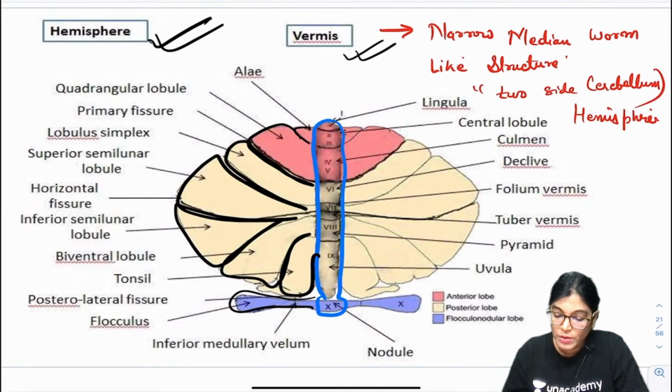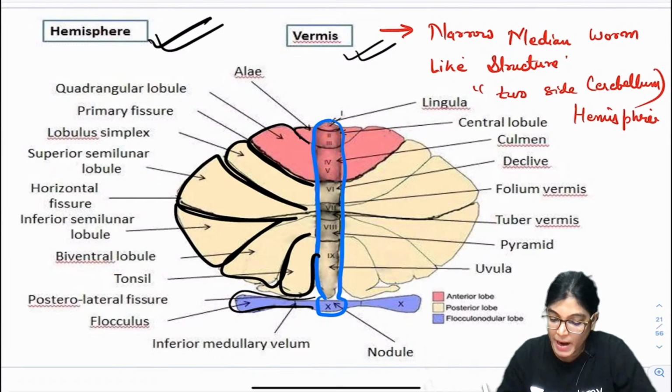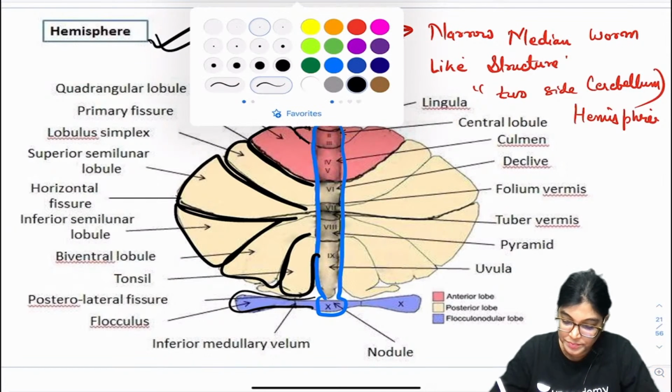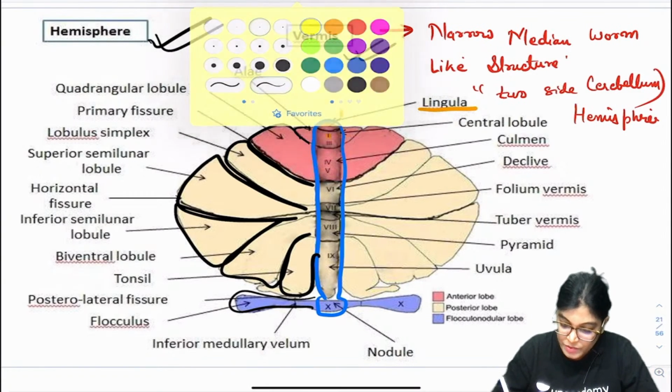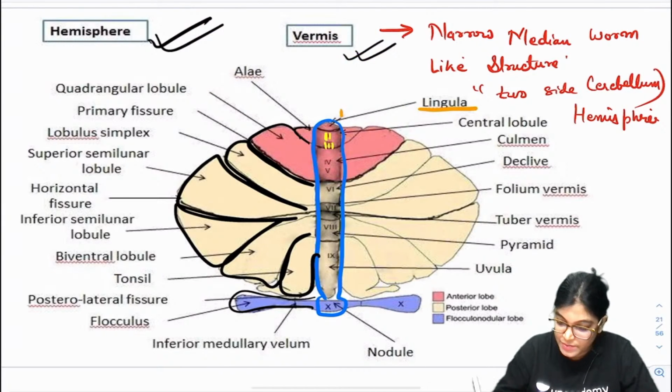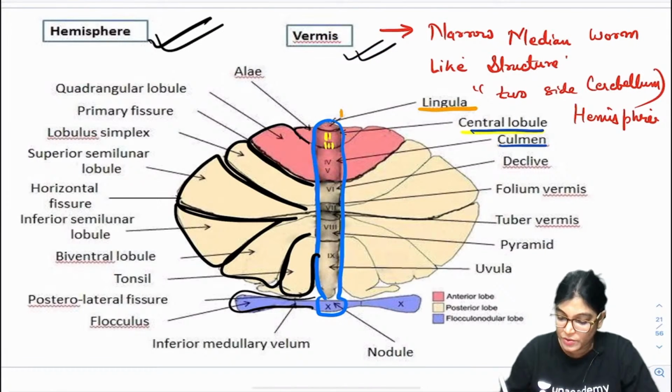Now, in the midline, you will see there are 10 parts, 10 lobules, you can say, central parts. The first is called the lingula. This is one, this is the lingula. The second and third are called the central lobule and culmen.